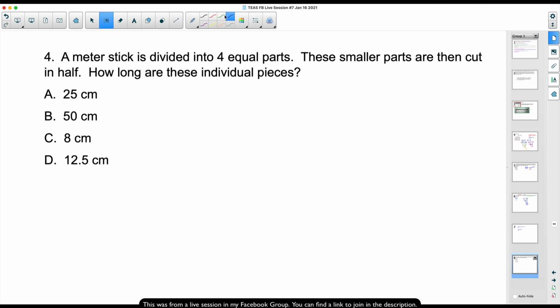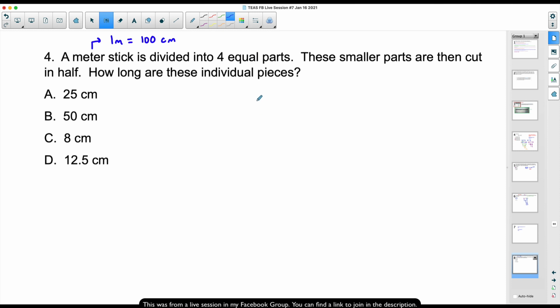This is a conversion that you just want to go ahead and remember. I know we've all heard of the King Henry thingamajigger, but 1 meter will always be equal to 100 centimeters. That's always going to be true. So the reason why I'm mentioning this is because all of my answers are in centimeters. So what are we going to do with this meter stick or this 100 centimeter stick?